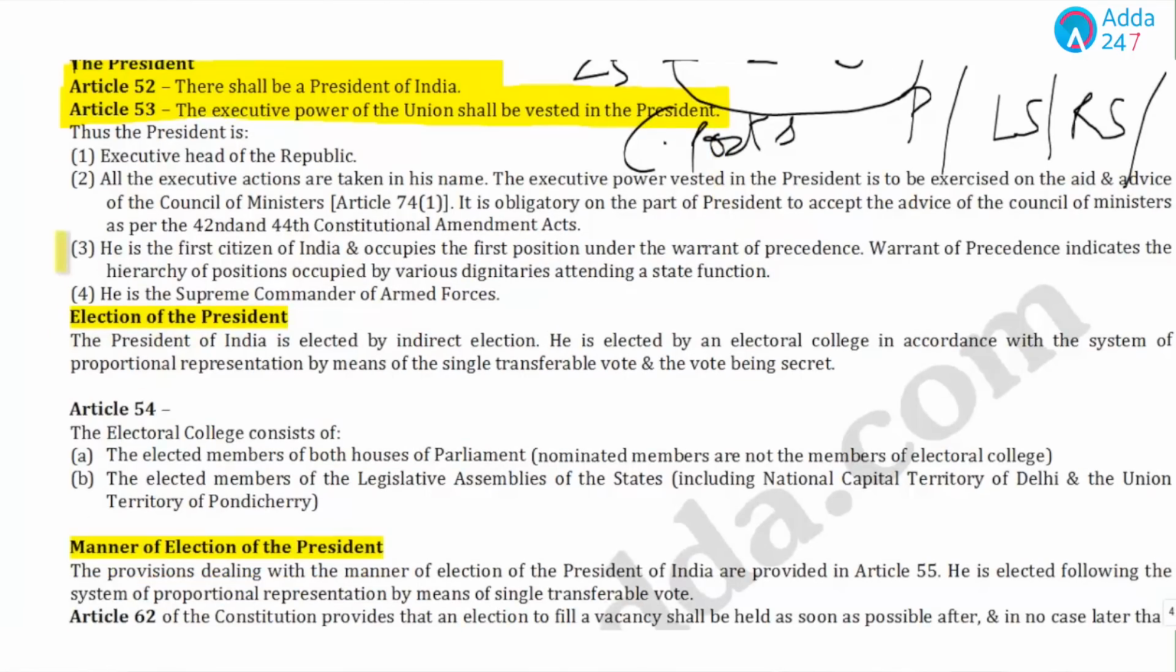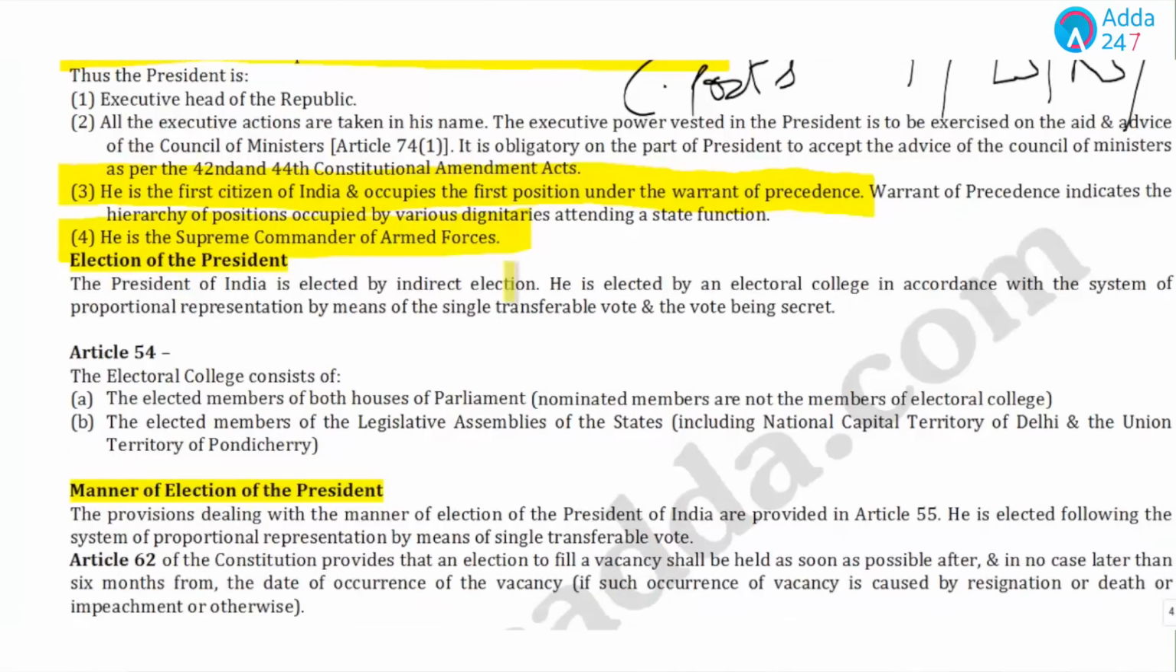Again, some more important points. He is the first citizen of India and occupies the first position in the warrant of precedence, and he is also the supreme commander of all forces. Now, the next possible topic could be how he is appointed.